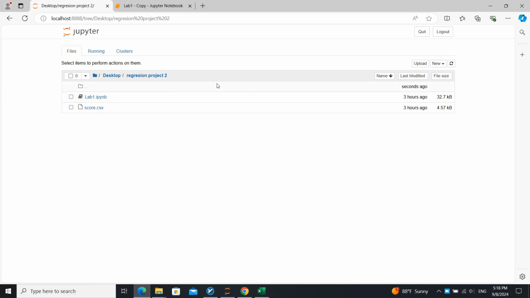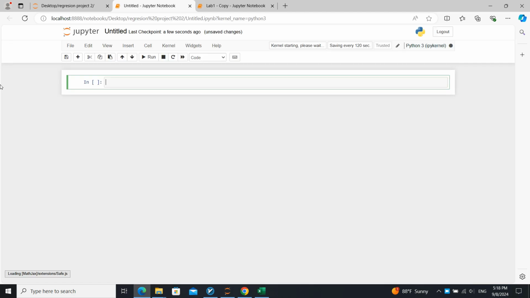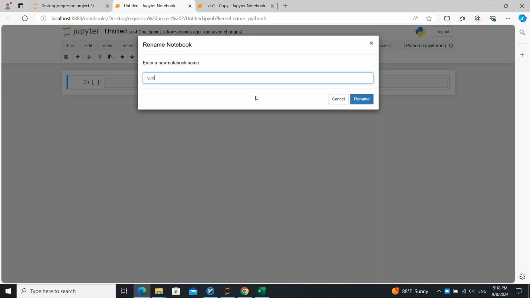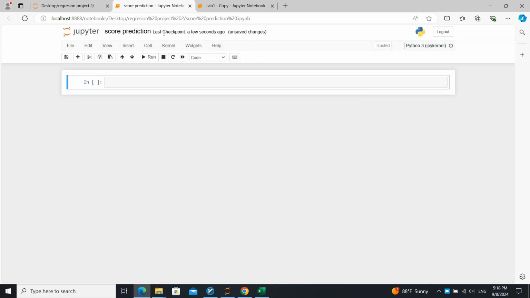We create a new lab and name it, for example, score prediction. Sometime in the future, I will give you a tutorial about Git and GitHub, and then we will use Discord and GitHub together. But just for now, we use it.